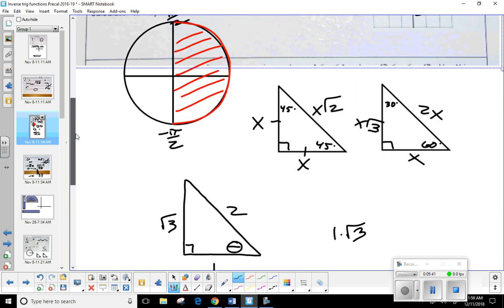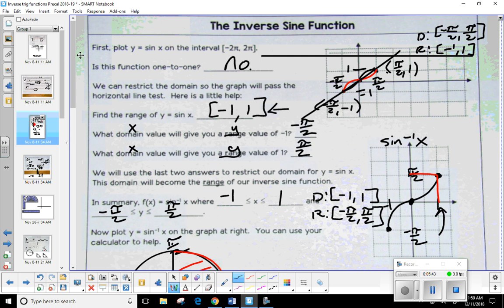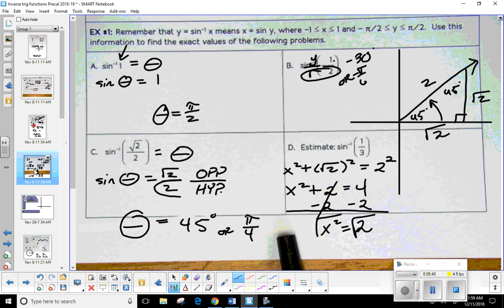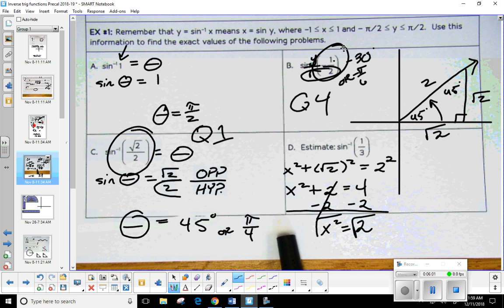And the examples that we did the other day, how are we able to tell what quadrant they went in, 1 or 4? Yeah, see if it's positive or negative, because sine really is the y value, right? So if you had a negative ratio, this was going to be in quadrant 4. If it was a positive ratio, well, then you're going to be in quadrant 1. Okay, so why don't we go ahead and do a couple more examples to make sure we're back up to speed, and then we'll just get into cosine.